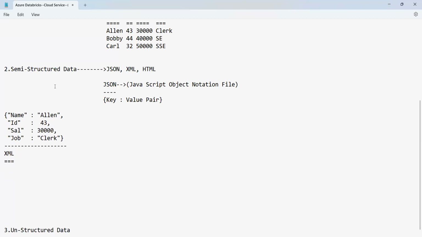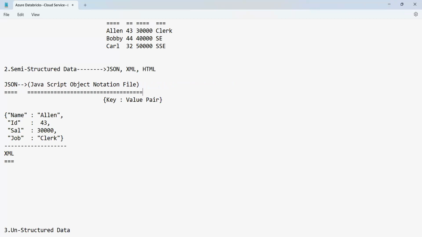Okay, guys. And this is nothing but the JSON. You can say this file is the JSON file. Within the JSON file, the data is recorded in this particular format. So you know the format. What is it? Key value pair format. So here the data will be like this. This is nothing but the key and the value. Just for your understanding, I'm just placing it here.